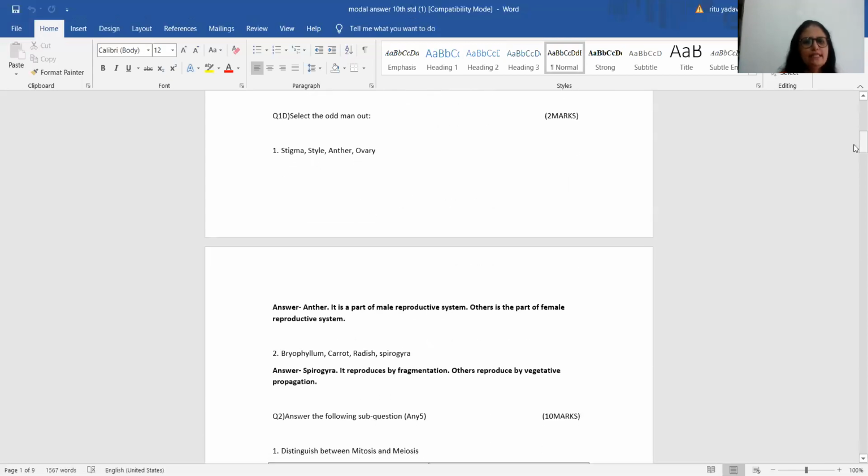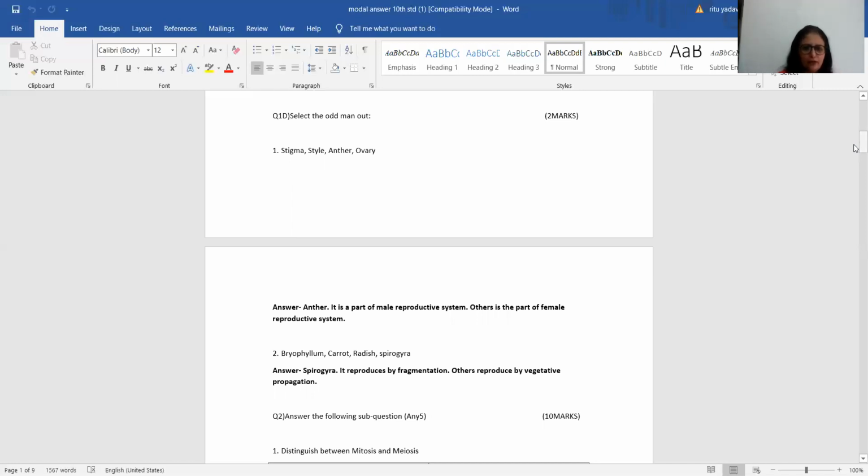Question number 1D. Select the odd man out. Marks allotted again 2 marks. Options are stigma, style, anther, ovary. All other parts of flower, but anther is the odd man out. Reason, it is a part of the male reproductive system, whereas the others are the part of the female reproductive system.